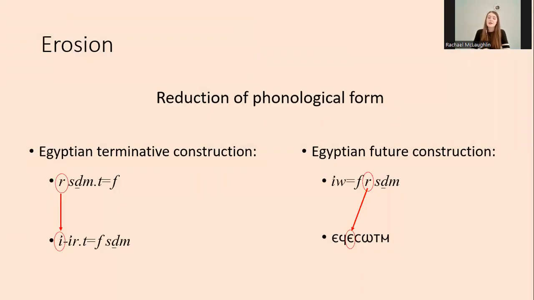The causes for one of the main processes involved in syntheticization, erosion, may also be attributed to frequency. Erosion involved reduction of phonological form, which is not always visible in writing, but can be seen at least once in each Egyptian verbal construction. For example, in the terminative construction, we see the erosion of R to E, and similarly in the future construction of R to F.